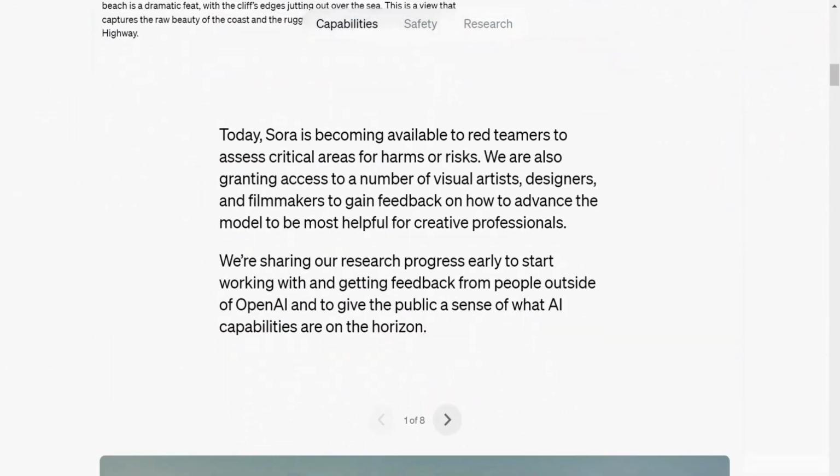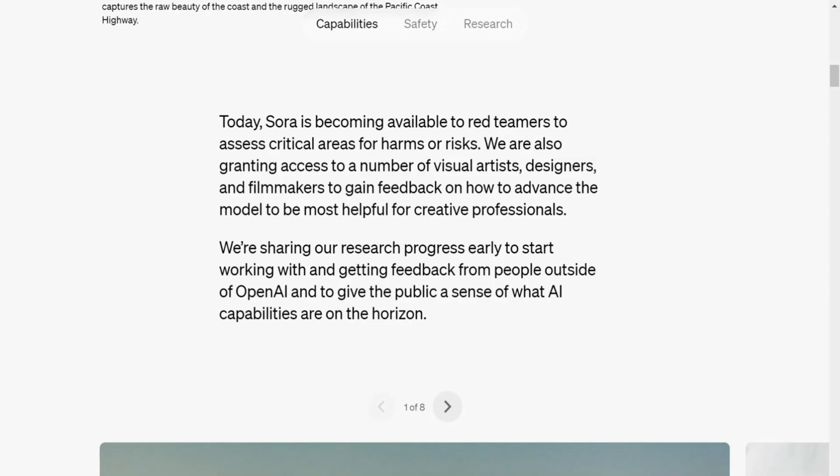Let's see. So the question here is, is Sora available to everyone? Using Sora is definitely easy. There is no doubt. We just need to provide the prompt with the proper details. We just need to describe the scenes in detail. Think of the colors, the style, the filters, the camera angles, the lighting conditions, and after you see the draft video, you can tweak and refine and customize until you are satisfied with the output.